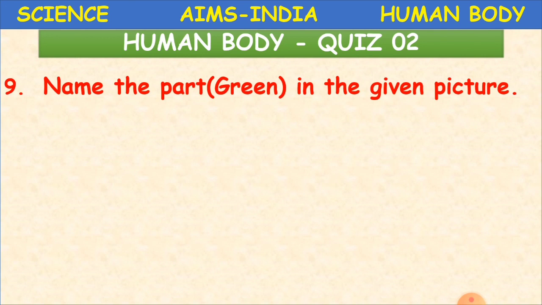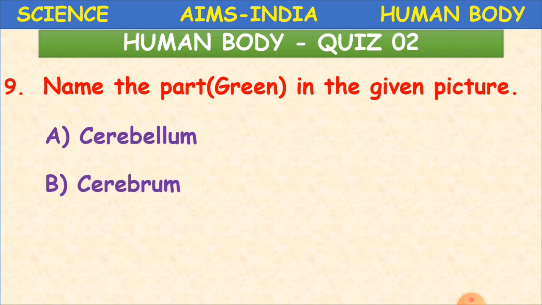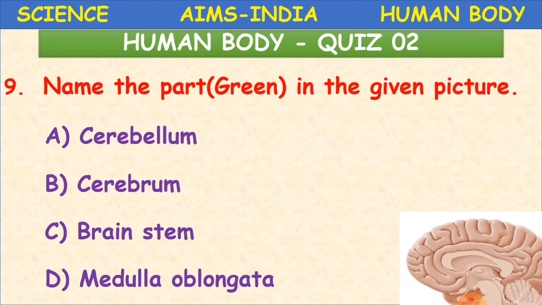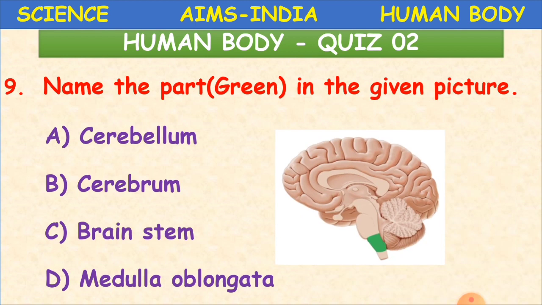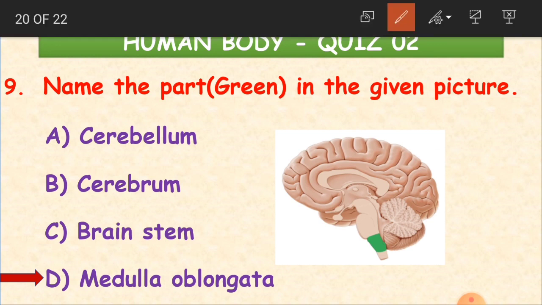Name the part in green in the given picture. Okay, I'll explain this now. It is the medulla oblongata. Here you have the cerebellum, and at the end, next to the cerebellum, you have this green part. It is the medulla oblongata. Okay, children? Now the next question.